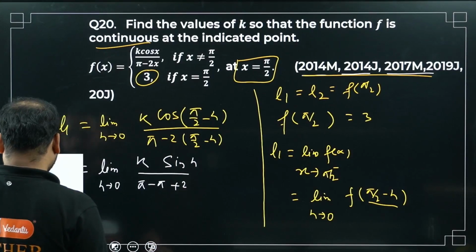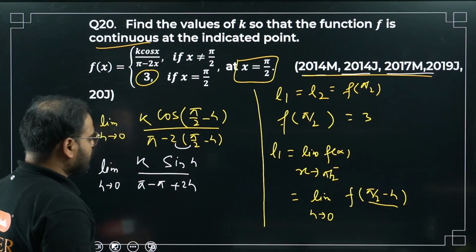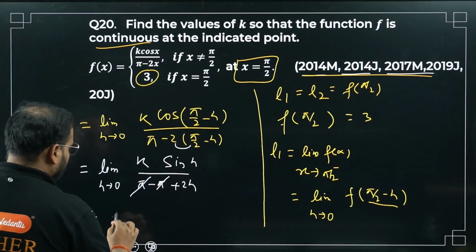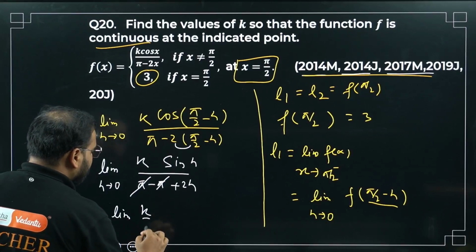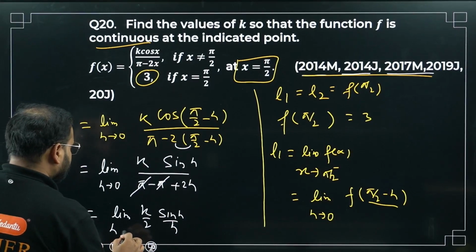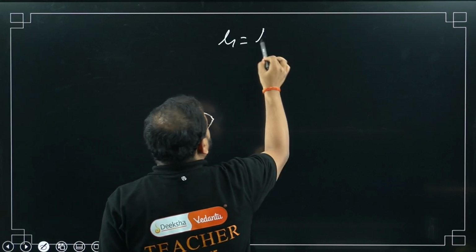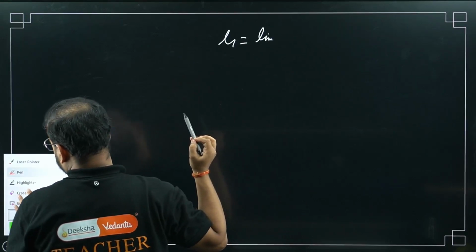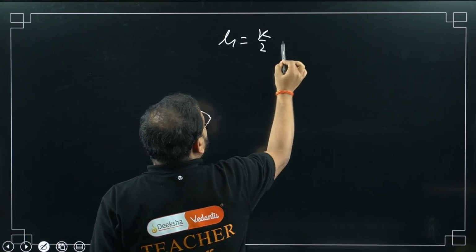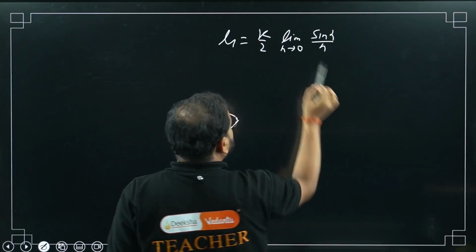I'll show you how. The 2 with this 2 cancels out, so minus pi, and minus 2 with minus h gives plus 2h. Pi and pi cancel. What I'm getting now is L1 equals limit of k sin h by 2h, that is k by 2 times sin h by h, when h tends to 0. K by 2 is a constant, so I can take it outside. So L1 equals k by 2 times the limit of sin h by h as h tends to 0.